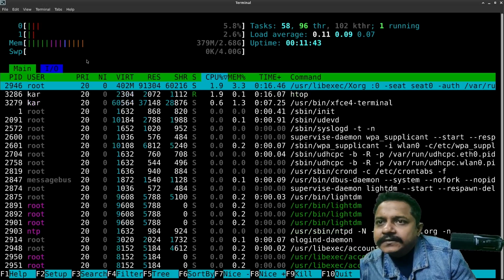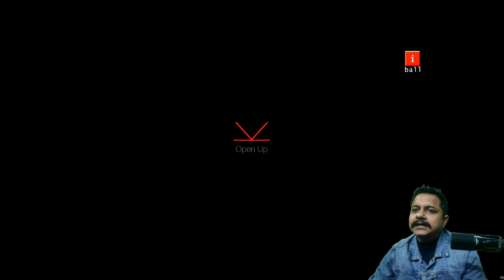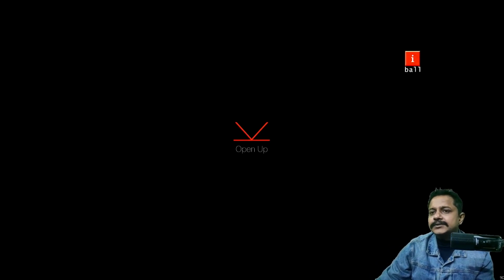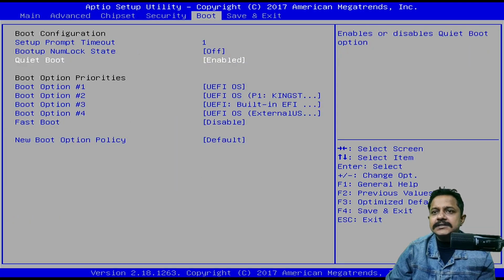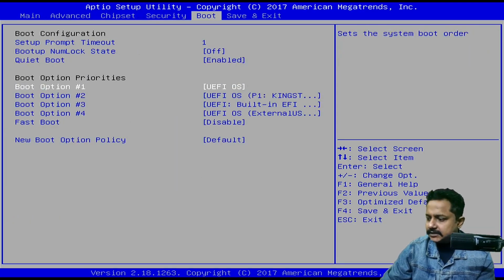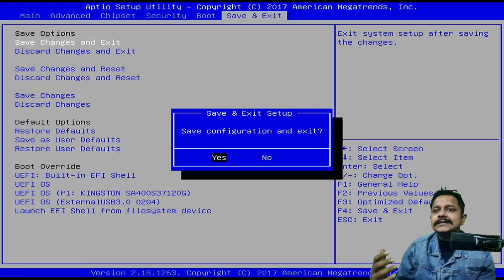Let's fast forward until the system is shut down. Now let's restart the system. I think the system has started and let me go to the BIOS or UEFI. We are in BIOS. Let's change the boot order. If I change it to external USB 3 and exit, that's how I'm going to boot into Ventoy.